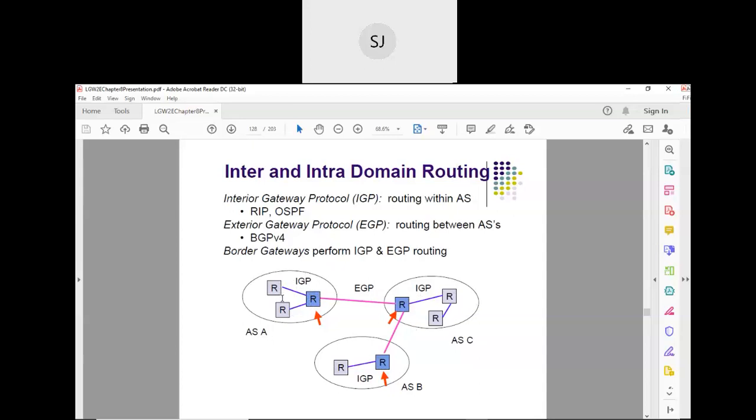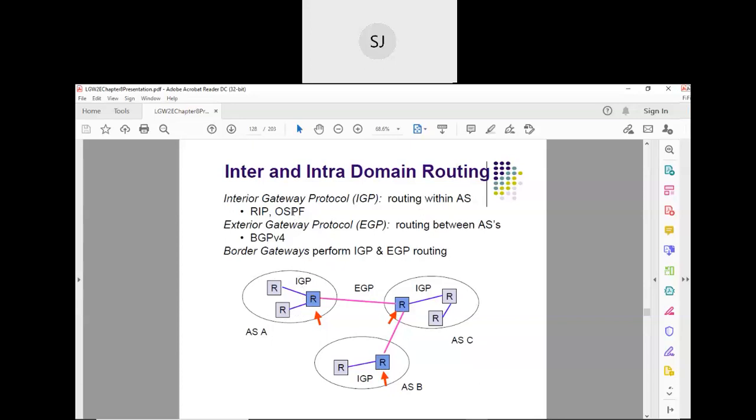A gateway is the one that connects it to another autonomous system, but this routing is within the autonomous system. Routing protocols that run within an autonomous system are called interior gateway routing protocols.